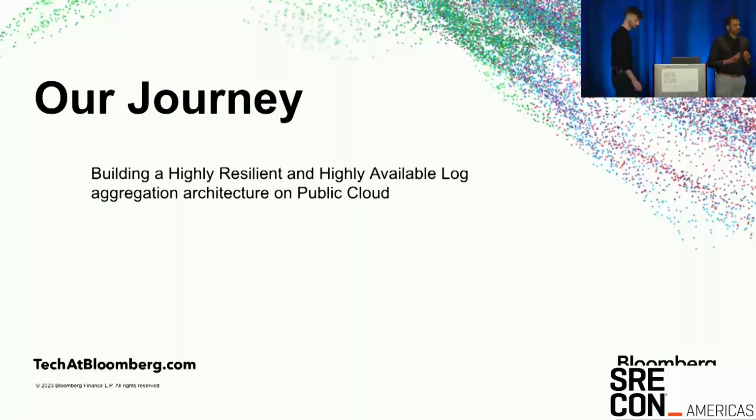So far Tucker mentioned great ideas about why we need to do chaos experiments and what the advantages of doing it early on in the life cycle are, right? So I'm going to talk about our journey on how we used chaos experiments to build a highly resilient log aggregation architecture on public cloud.